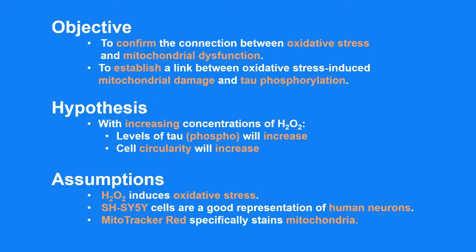Briefly, I'd like to mention a couple assumptions that I made. First, hydrogen peroxide is assumed to induce oxidative stress. Additionally, SHSY5Y neuroblastomas, which are human nerve cancer cells, were assumed to be a good model for human neurons. Lastly, MitoTracker Red was assumed to specifically stain mitochondria. While none of these points were proven by my experimentation, I had the confidence to make these assumptions based on their product descriptions and general knowledge of what these compounds do.